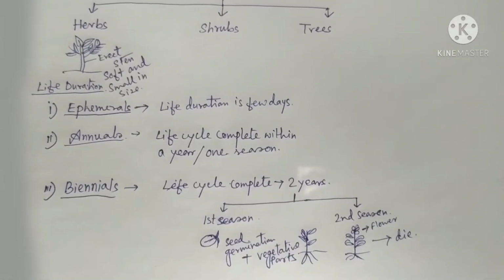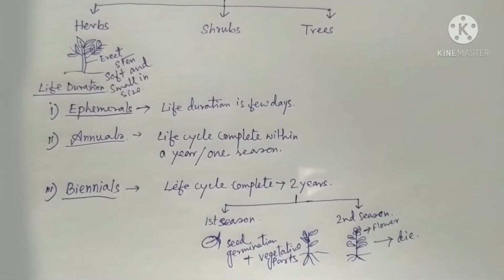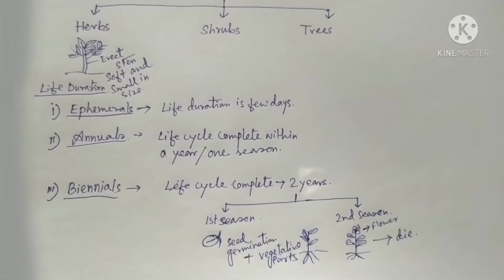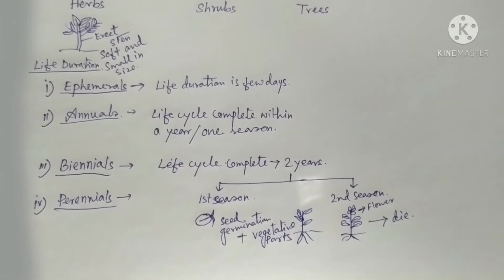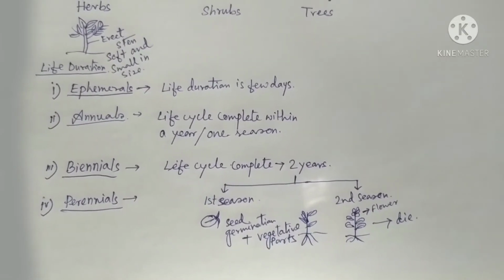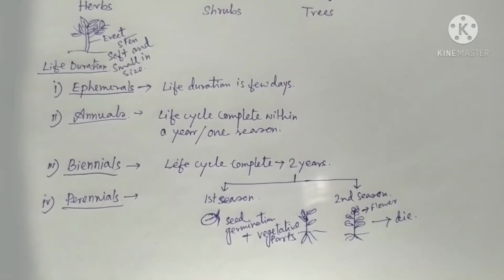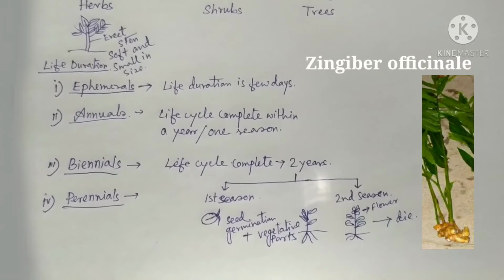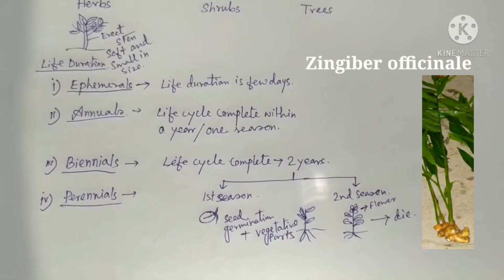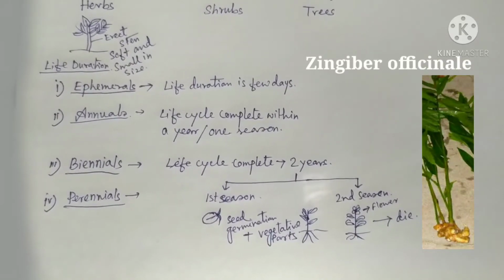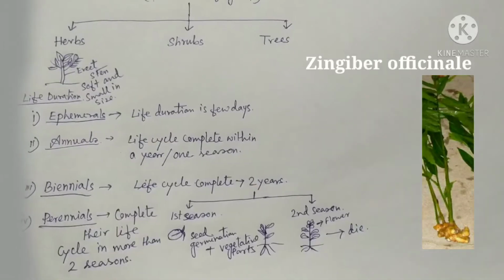Next is perennial type. We know that when a plant completes its life cycle in more than 2 seasons, then this type of plants are known as perennial type plants.